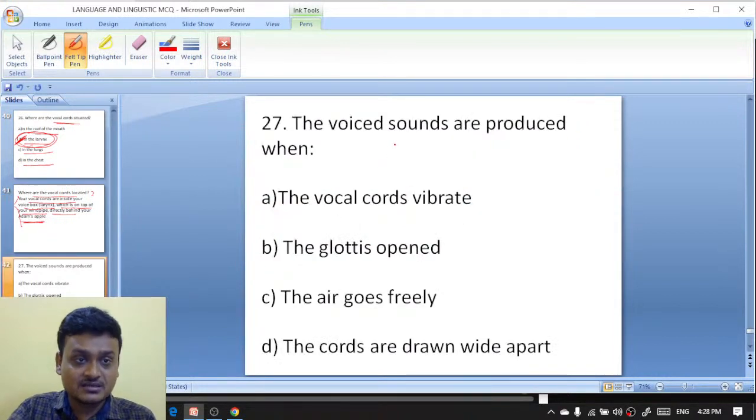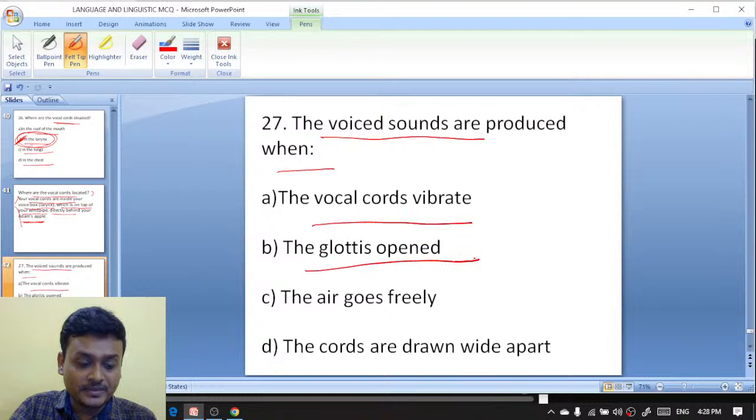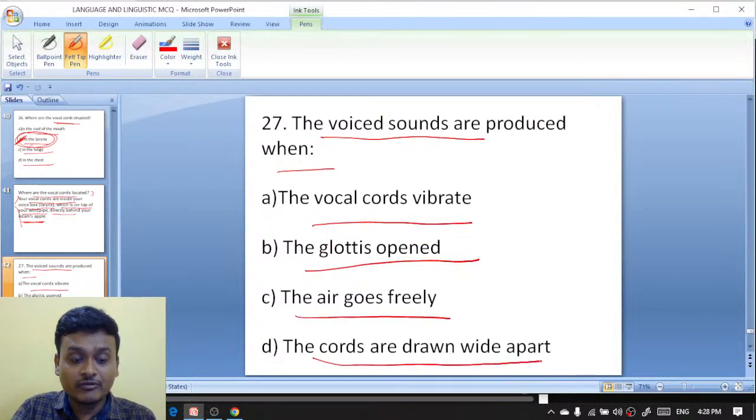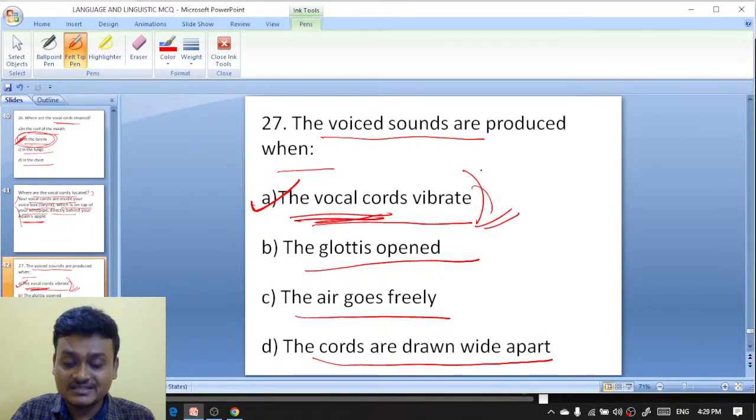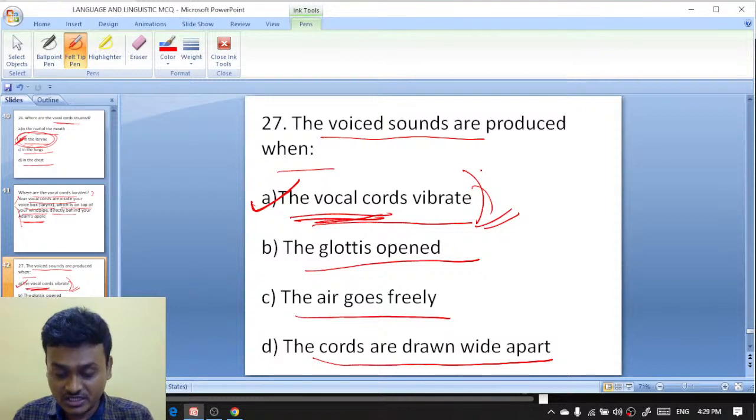Okay. And today's last question is here. The voiced sounds are produced when the vocal cords vibrate, the glottis is opened, the air goes freely, or the cords are drawn wide apart. So the voiced sounds are produced when the vocal cords vibrate. So these were all 27 questions that I have discussed in this live session, along with explanations.